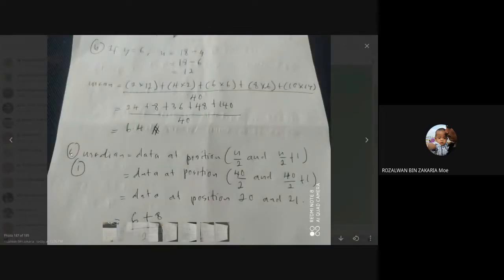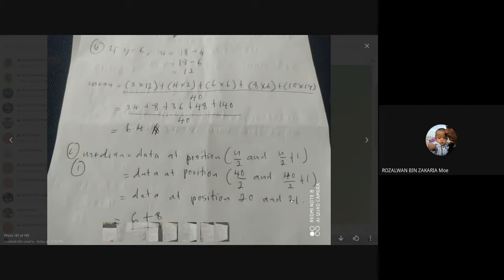Okay, all right, this one, C1. Median equals the data at the position n divided by 2, and n divided by 2 plus 1. Here, n refers to the total frequency, which is equal to 40. So substitute n equal to 40: 40 divided by 2, and 40 divided by 2 plus 1. So you find the median is at the data at position 20 and 21.